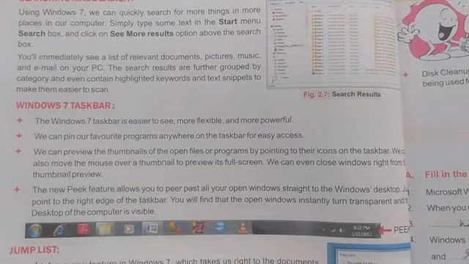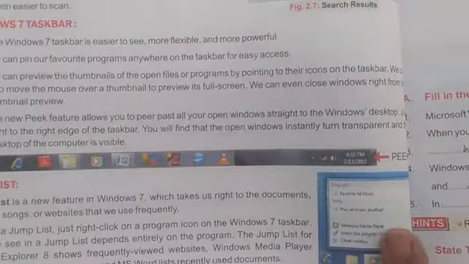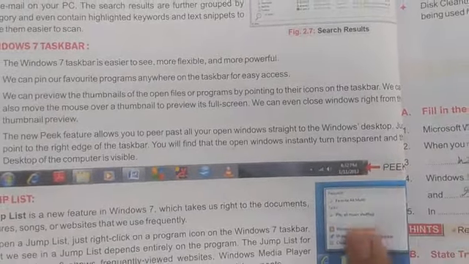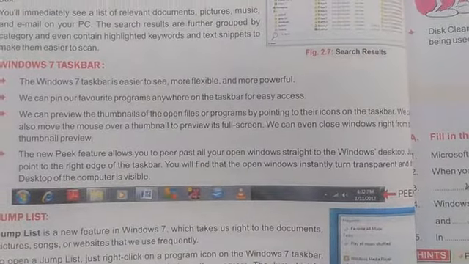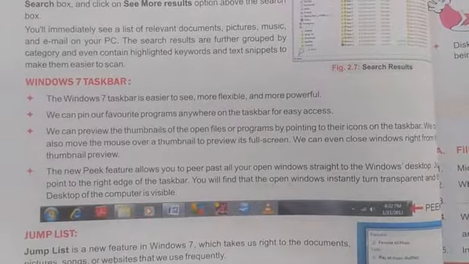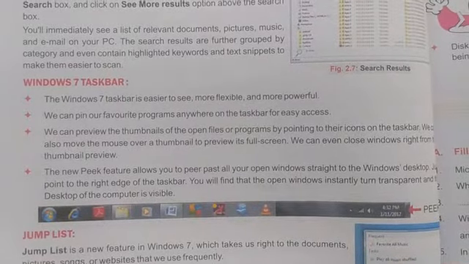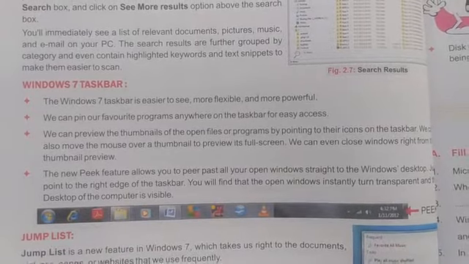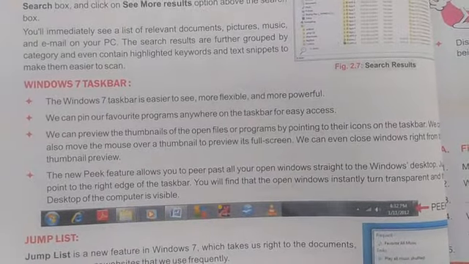This is the feature of Peek. Here you can click and you can see behind your open windows. So these are the features of the Windows 7 taskbar. Whenever you use the Windows 7 operating system, you can easily use such kinds of features.